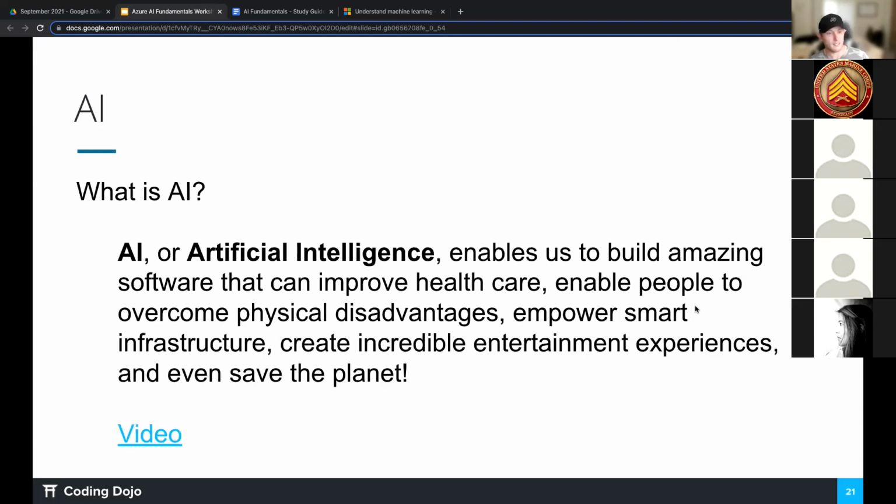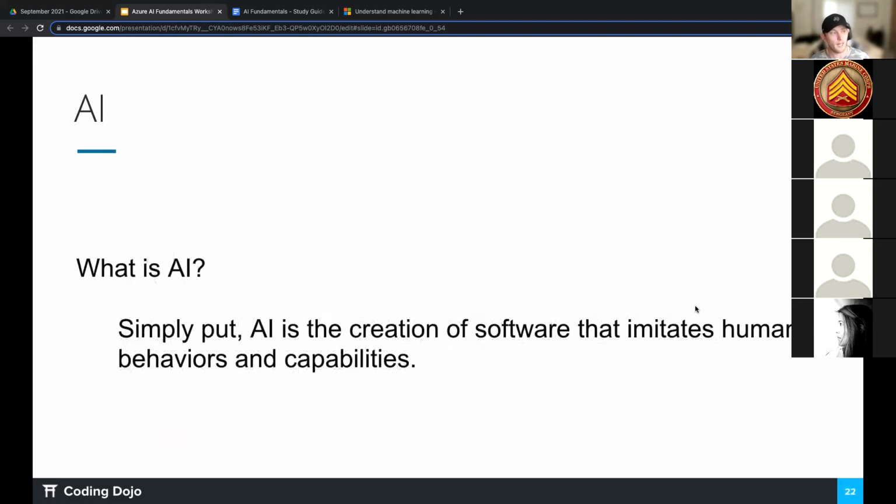Okay, before I get to this slide, I'm going to go a little bit ahead. And this is what I would say, right? Simply put, AI is the creation of software that imitates human behaviors and capabilities, right? So our brains can think and make decisions and understand certain things. And what AI sets out to do is really imitate the human brain, right? Be able to make decisions, be able to understand what an image is, right? I can look at a cat and know that that is a cat. And what an AI does is it sets out to imitate that behavior, right?